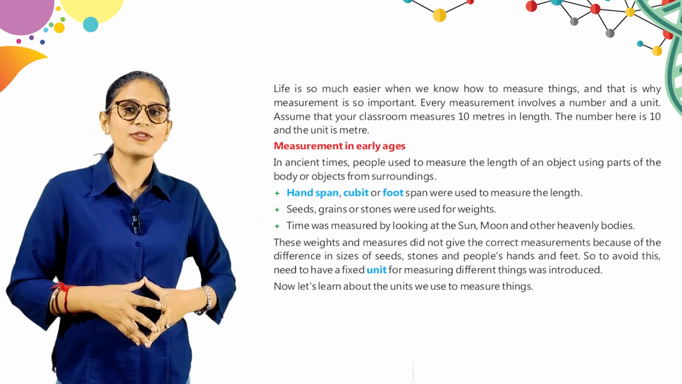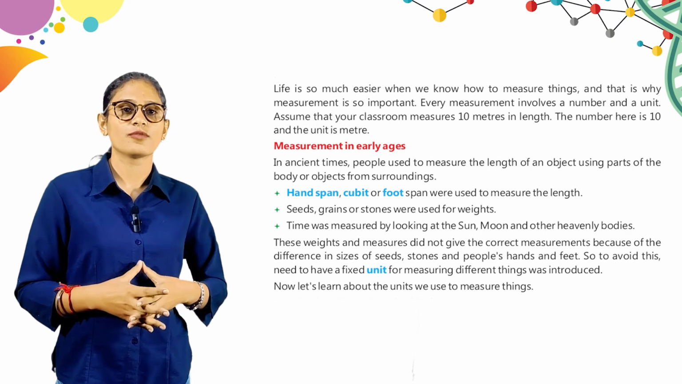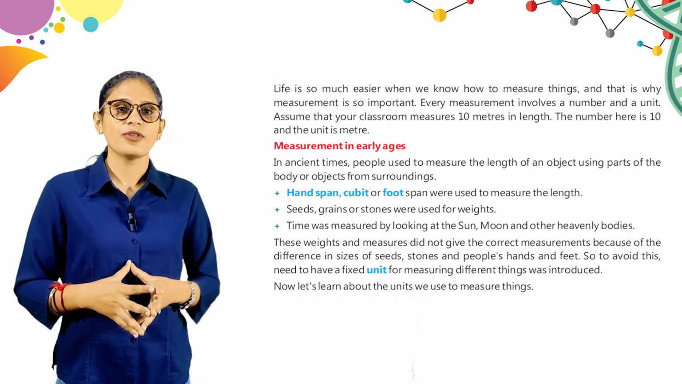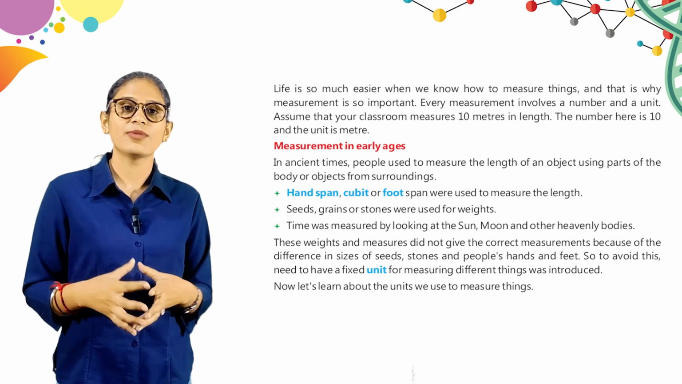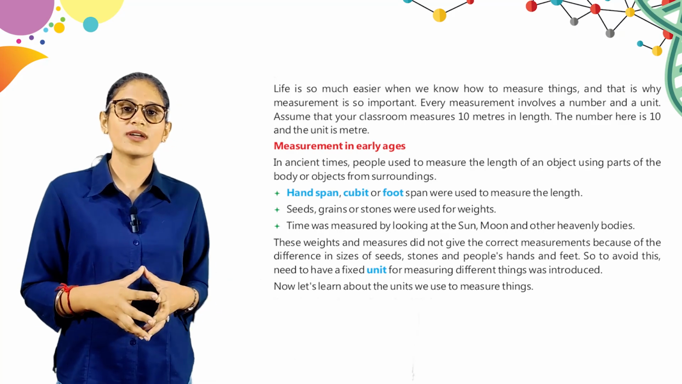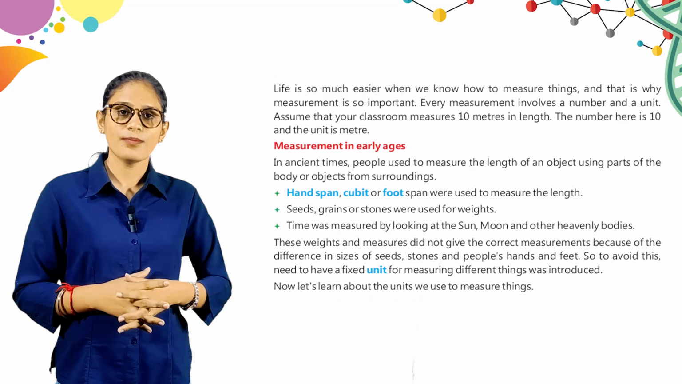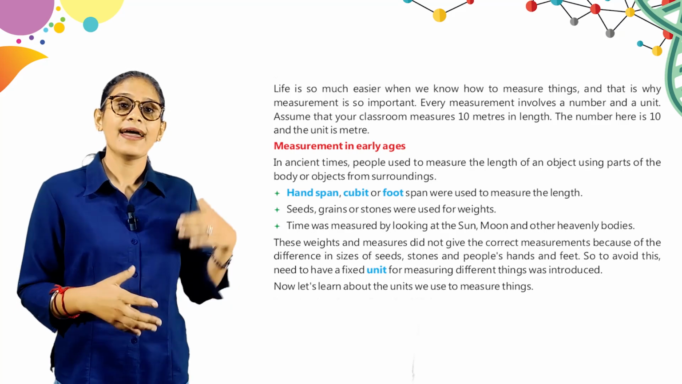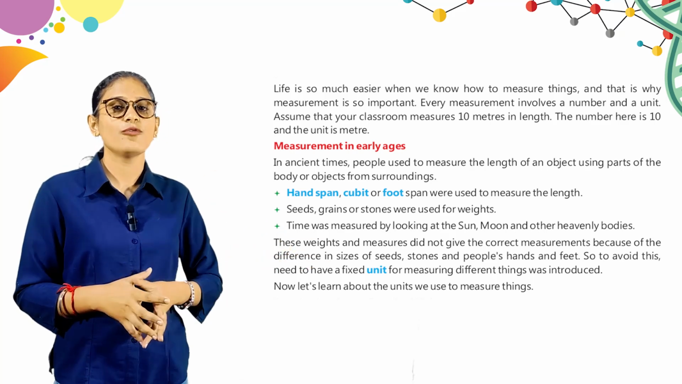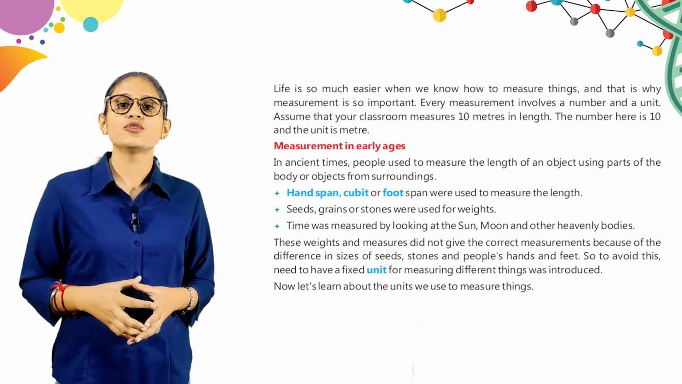In ancient times, people used to measure the length of an object using parts of the body or objects from surroundings. So बच्चा, एंशिएंट टाइम में क्या करते थे, या तो बॉडी पार्ट का यूज करते थे या फिर किसी ऑब्जेक्ट का यूज करते थे किसी दूसरे ऑब्जेक्ट को मेजर करने के लिए। Here, hand span, cubit and foot span were used to measure the length.